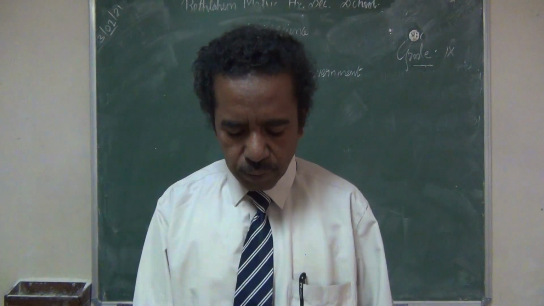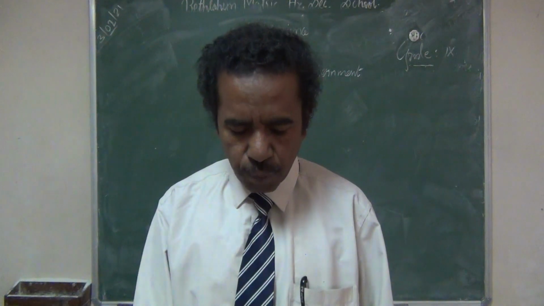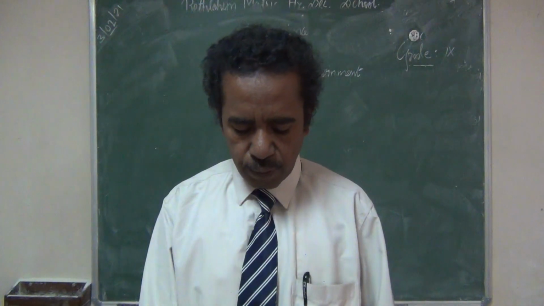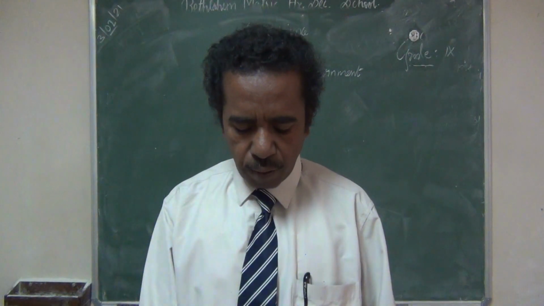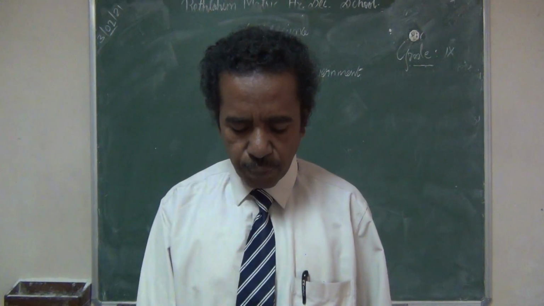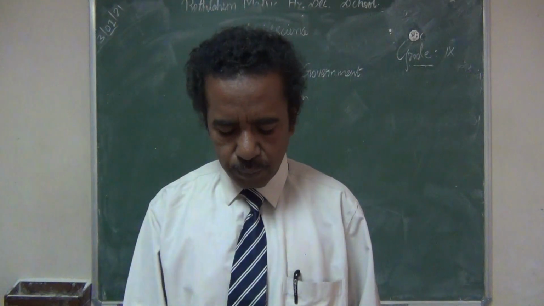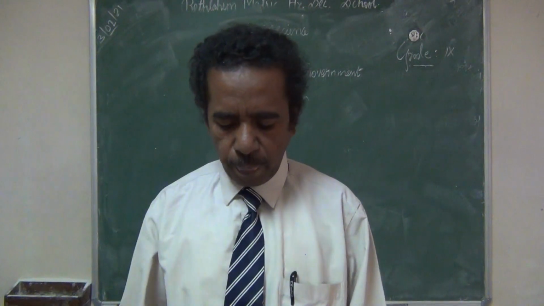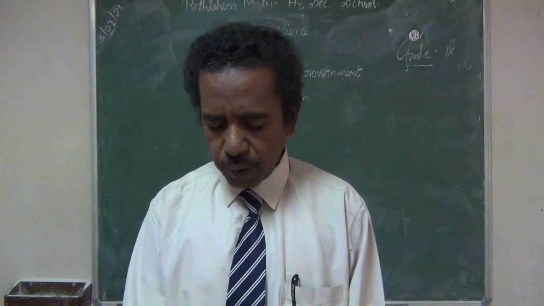Then the next one: write down the differences between unitary form of government and federal form of government. Page number 268. Page number 269, presidential form of government.